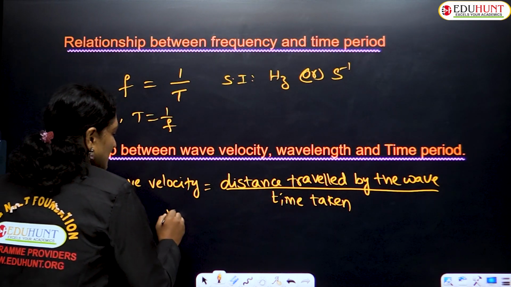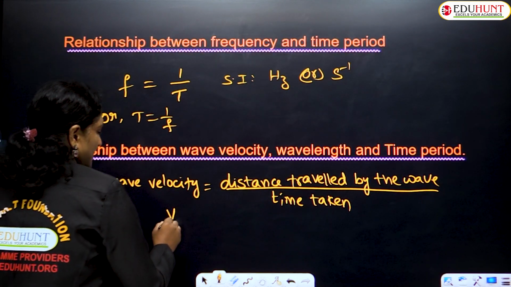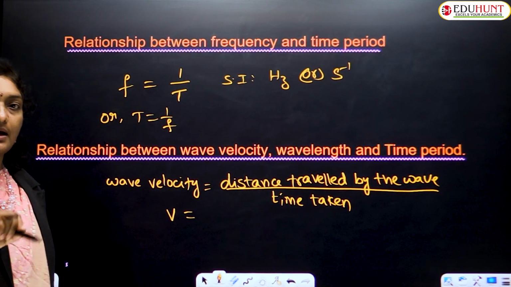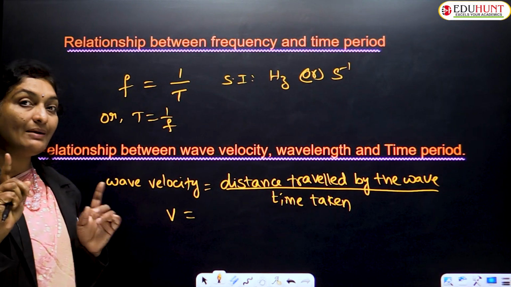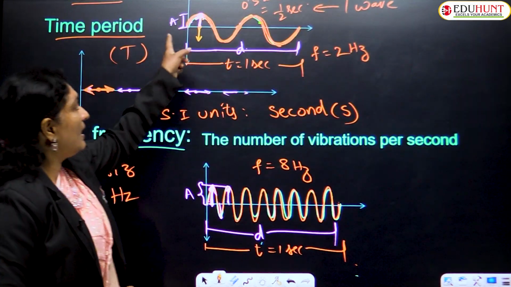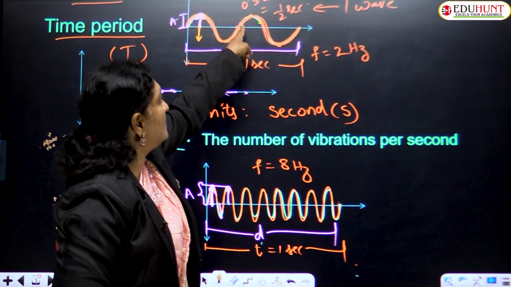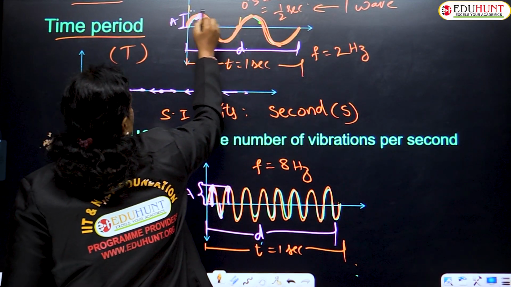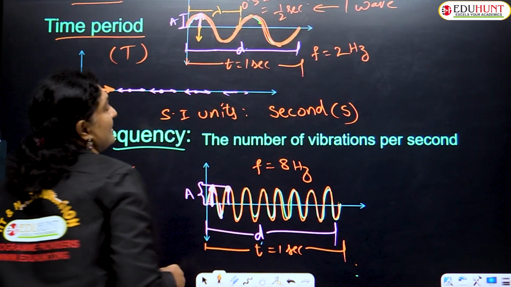So wave velocity, let us represent with the letter V, equals the distance traveled by the wave. In one particular time period, from here to here, what is the distance traveled by a wave, children? That distance we generally indicate with the letter lambda.